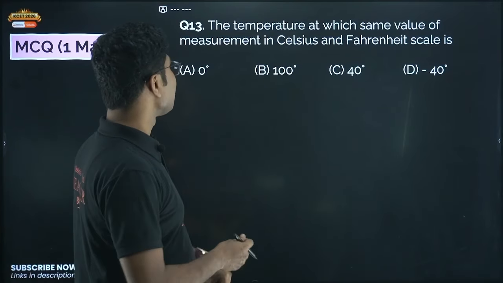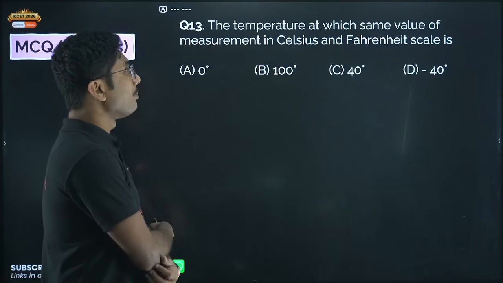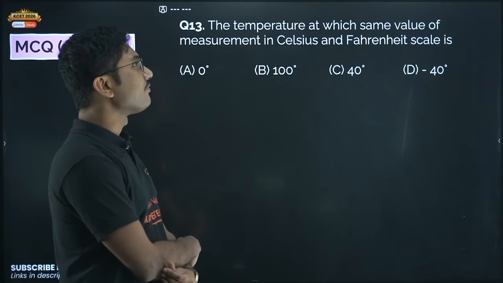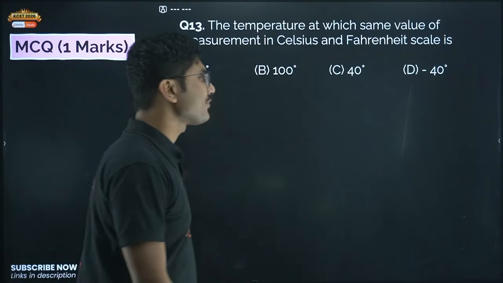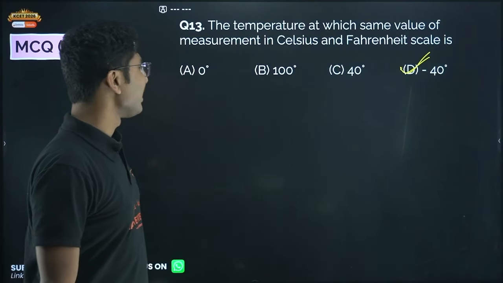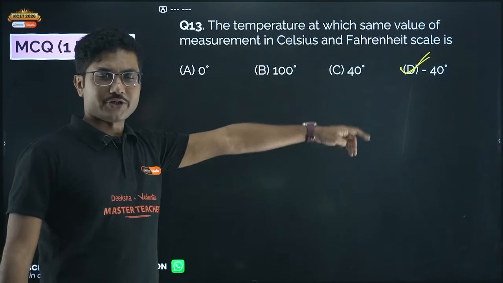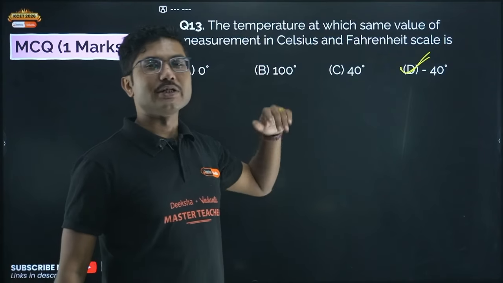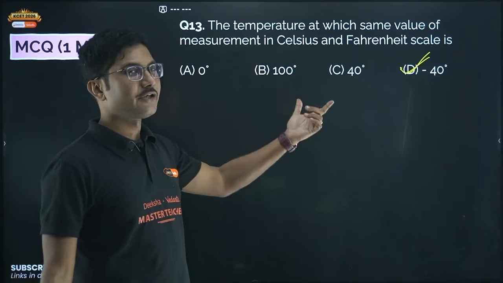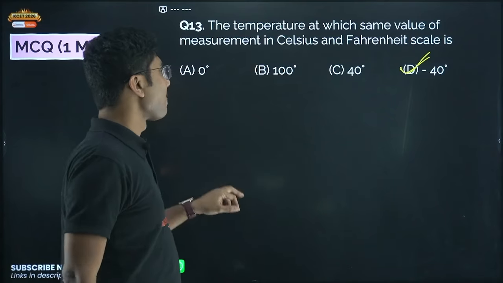Now next, question number 13. The temperature at which the same value of measurement is shown in Celsius and Fahrenheit scale. This is one of the oldest questions. So the temperature at which both Celsius and Fahrenheit are equal is minus 40 degrees. So minus 40 degrees Celsius is equal to minus 40 degrees Fahrenheit as well. Okay, at minus 40 degrees both scales match.